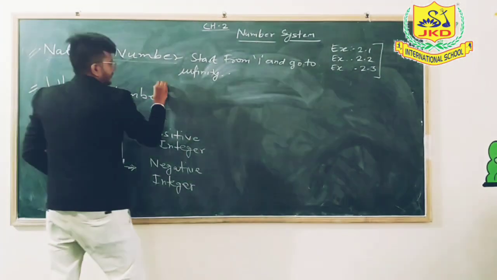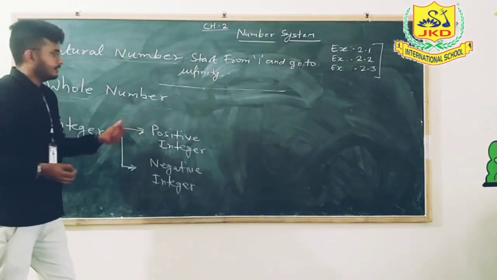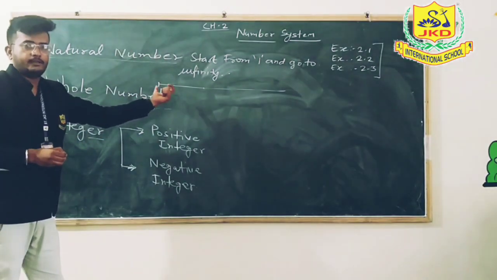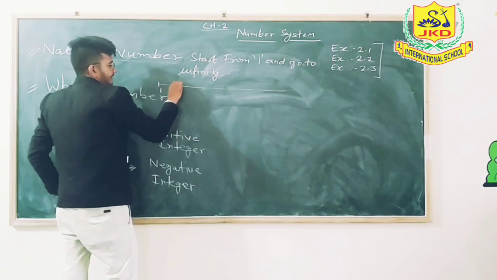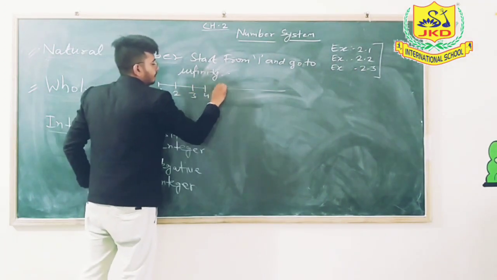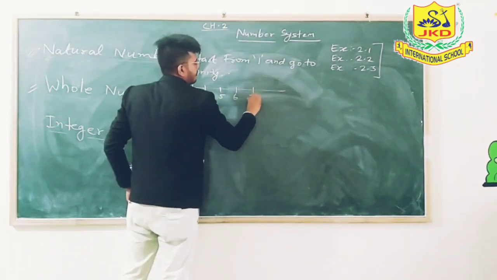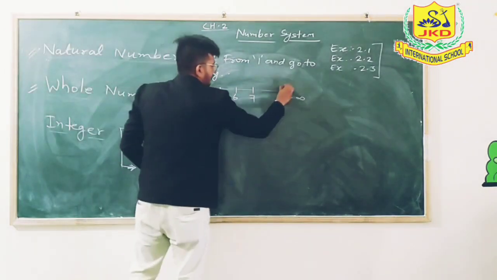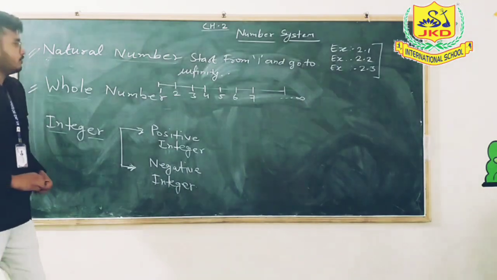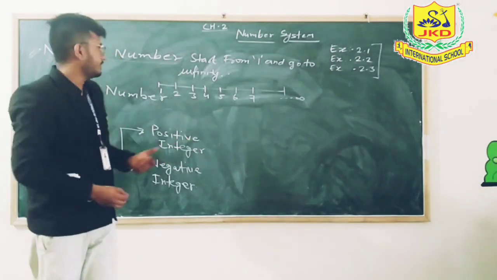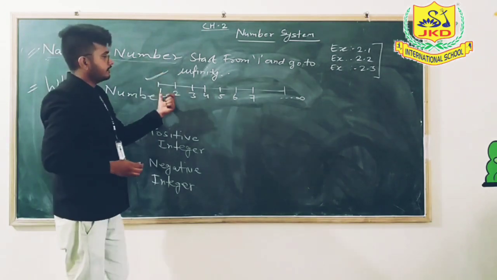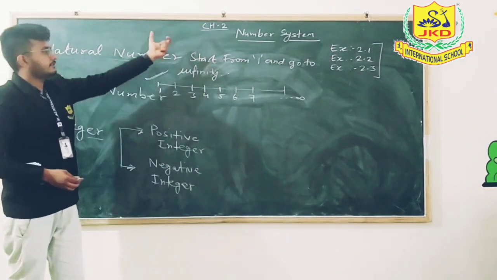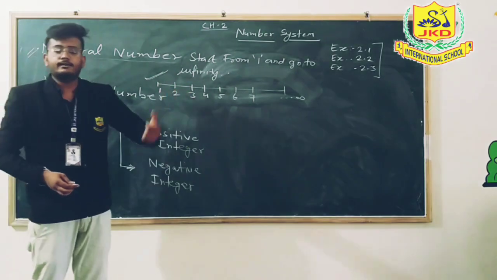When we draw a number line like this, the numbers start from 1: 1, 2, 3, 4, 5, 6, 7, and so on to infinity. The starting point is 1 and the final point is infinity. Those numbers which start from 1 and go to infinity are called natural numbers.